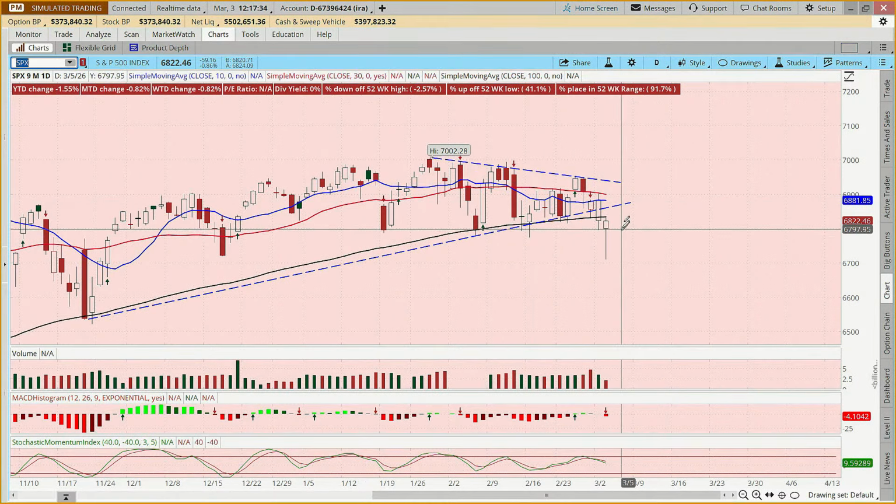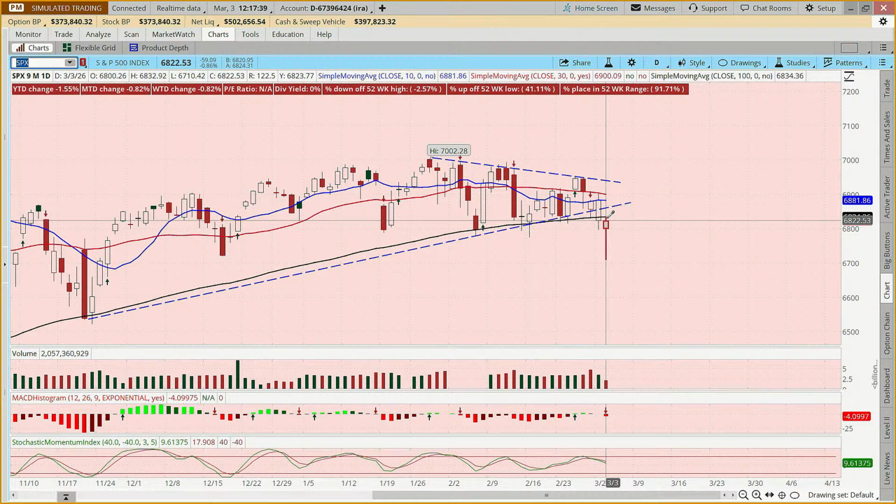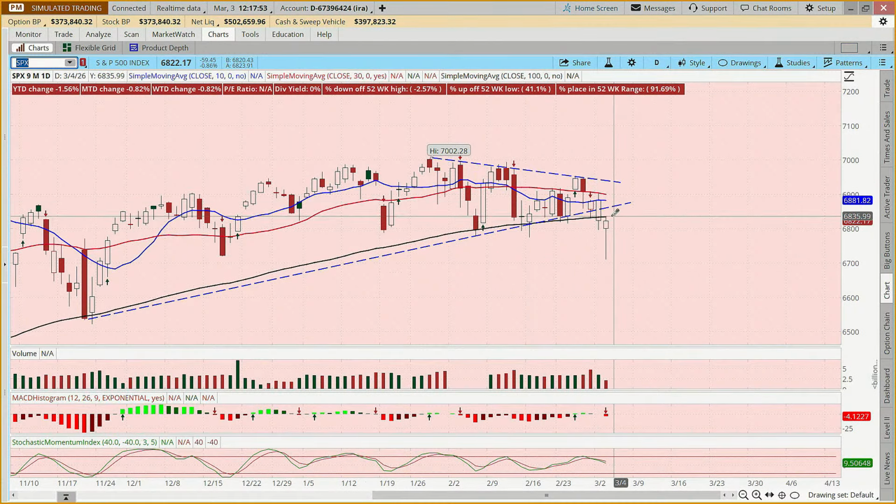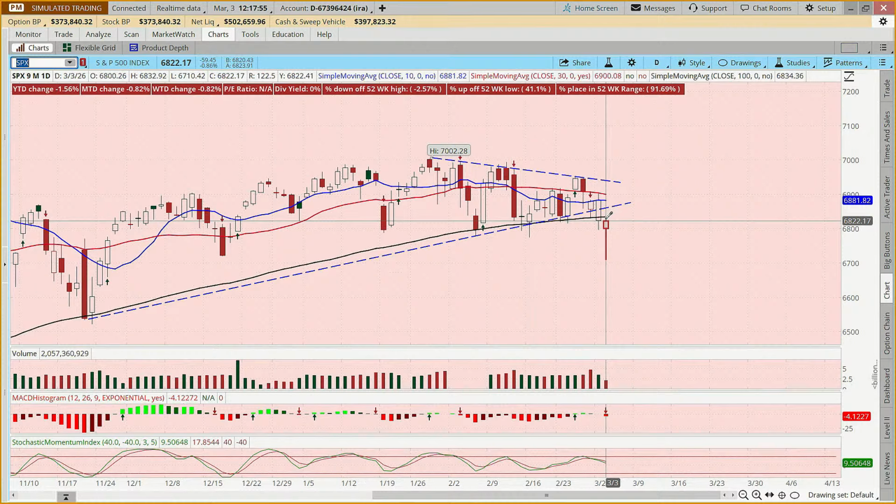And the reason this candle has a red outline is it's still currently trading below yesterday's high, but it opened here, came all the way down, and is now trading above where it opened. So it's both dropped and then rallied pretty significantly throughout the day, but we're still down 0.8%.